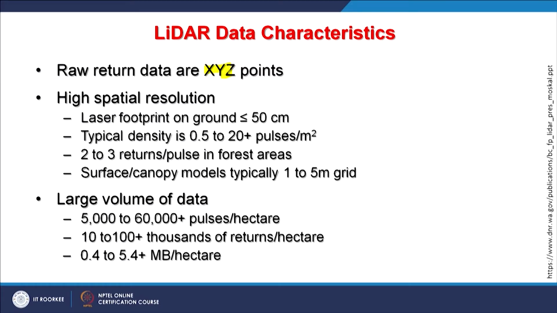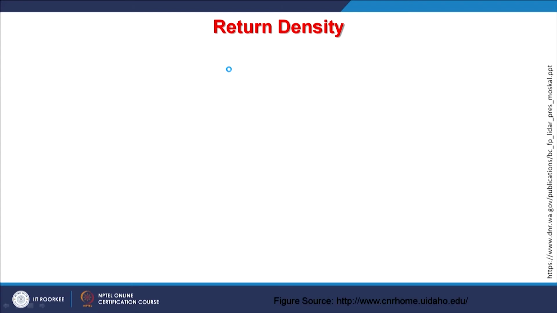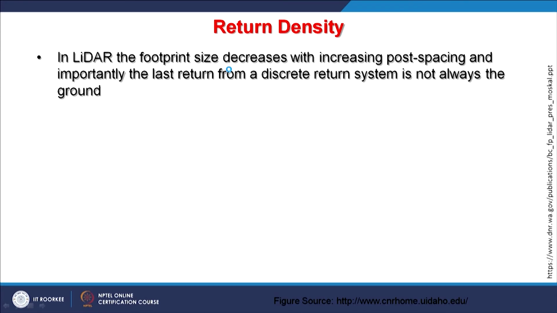The return is of course going to be less than what you transmit or emit, and then 0.4 to 5.4 plus megabyte per hectare of data. Of course, these things will depend on the frequency and the resolution which one has chosen, and the scan view, the swath, and other things.